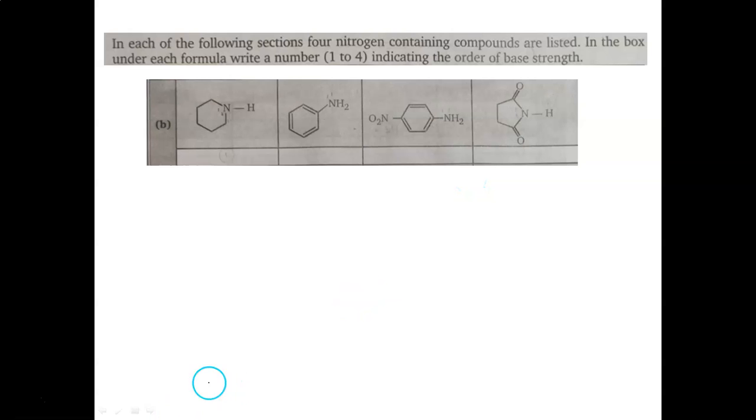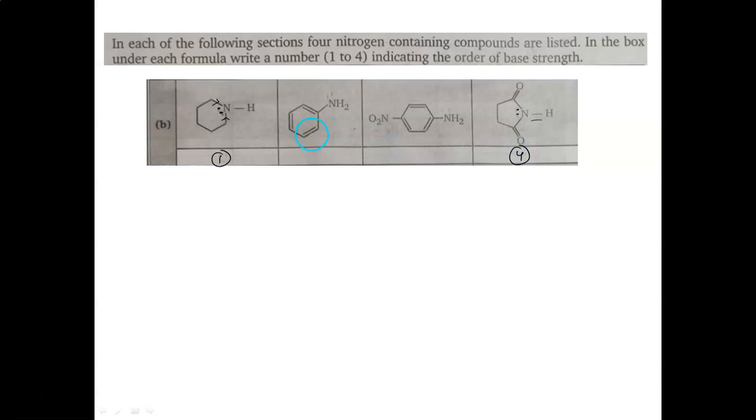Now, in the second set of molecules, again we have to apply the same concept. So clearly the first nitrogen is supposed to be more basic because there is no delocalization, as well as you have plus I effect from both sides. So this will be the first. The last would be this one, because it is in conjugation to C double bond O, not on one side but on two sides. So this will be at the fourth position.